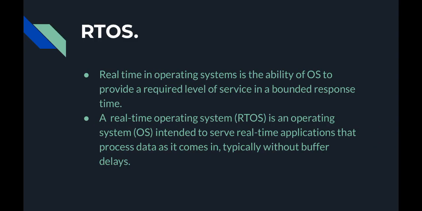Real-time operating system. As the name suggests, it implements the application of real-time. Real-time in operating system is the ability of the operating system to provide a required level of service in a bounded response time. A real-time operating system is an operating system intended to serve real-time applications that process data as it comes in, typically without buffer delays.